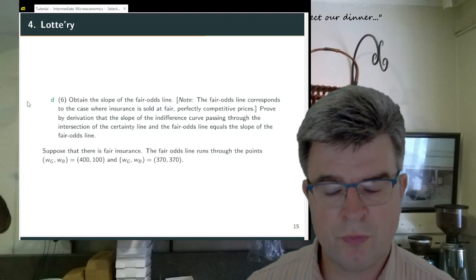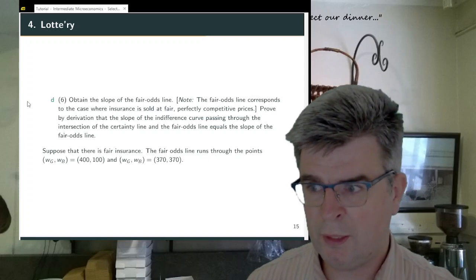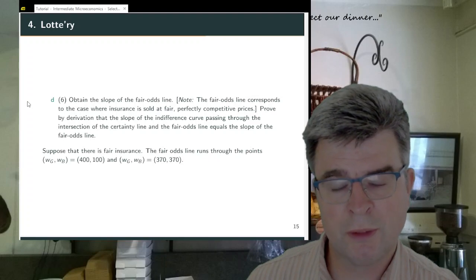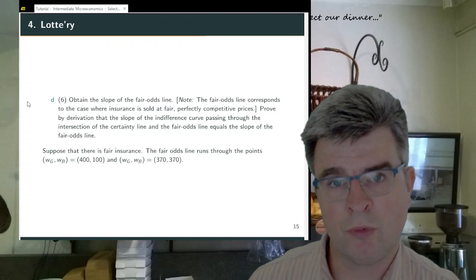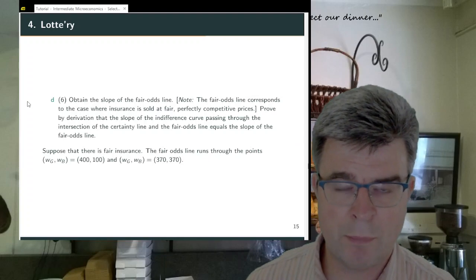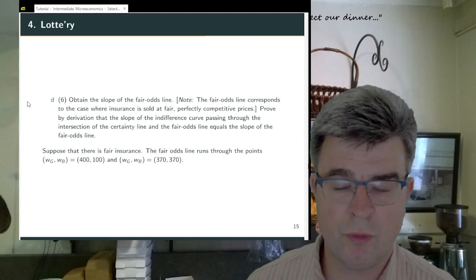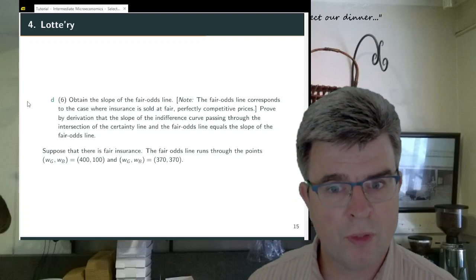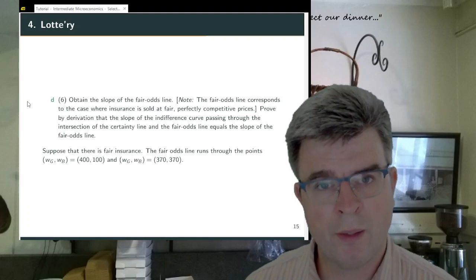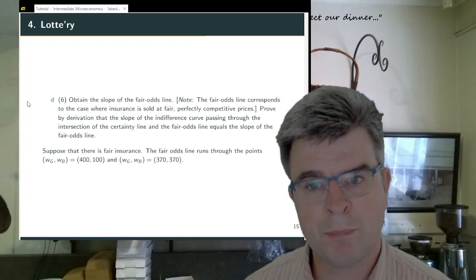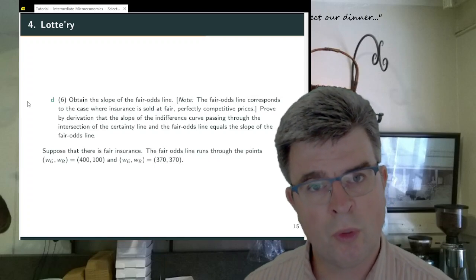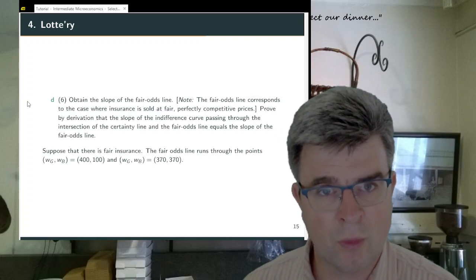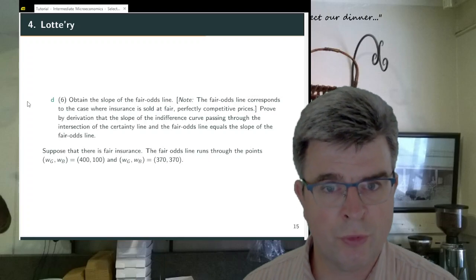So suppose that there is fair insurance. Now we know that the risk to which Lotte is exposed, the expected loss, is equal to 30. So 10% chance of losing 300. So the expected loss is 30. So in a perfectly competitive insurance industry where insurance is offered at fair prices, the insurance company should also offer you to be insured against this loss at a cost of 30.